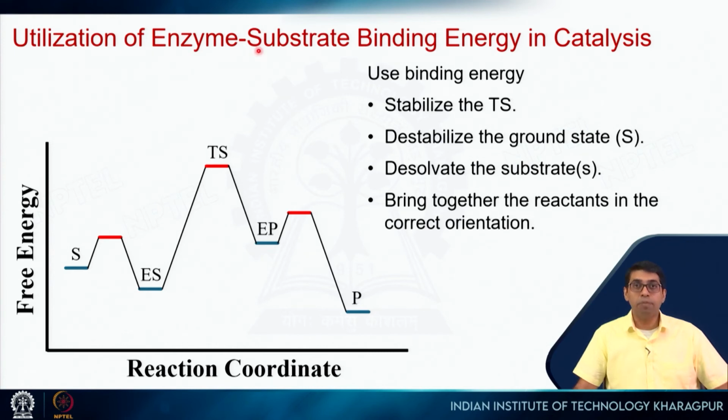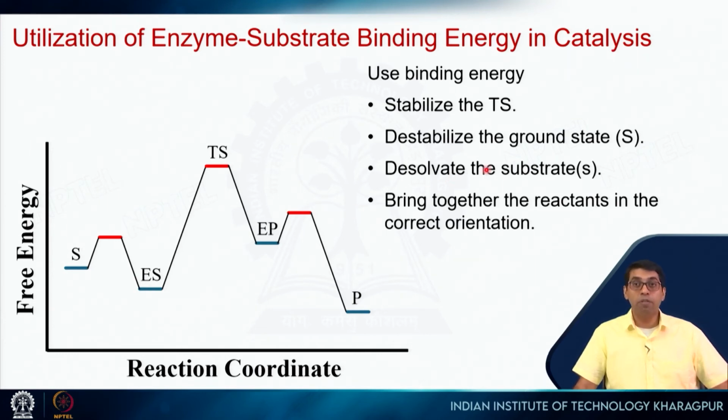So, utilization of the enzyme substrate binding energy in catalysis. It binds the substrate specifically. It uses all these interactions, and then it will bind the TS even better. So, that is why we get a stabilization of the TS. It uses this binding energy to stabilize the transition state. It can also utilize this binding energy to destabilize the ground state. Okay. So, it can actually take it up.